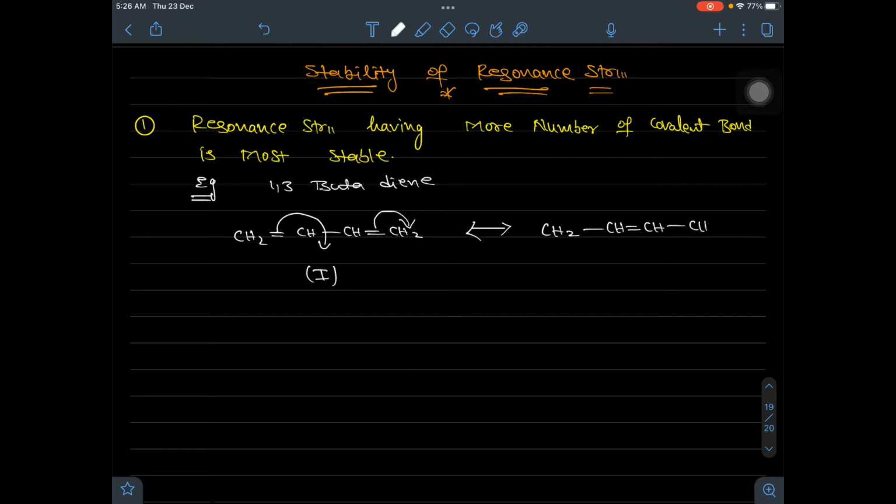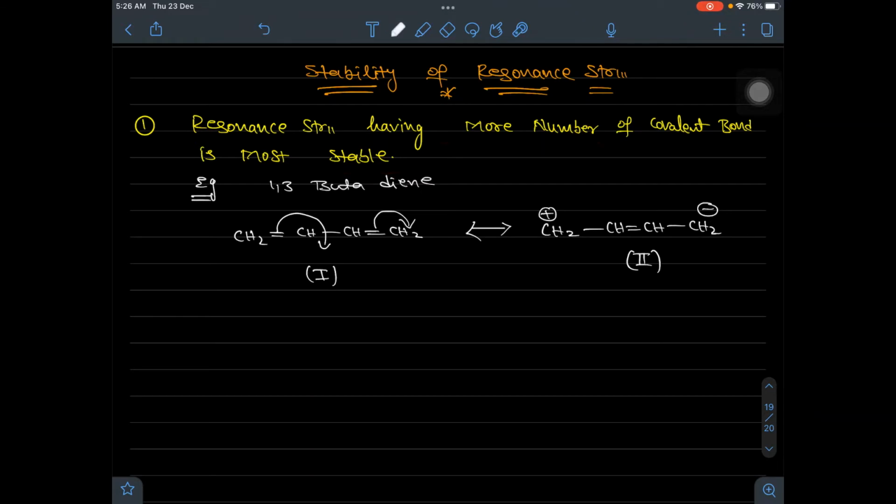If I do the resonance towards the right hand side, I will find another structure: CH2 single bond CH double bond CH, CH2. Here you get a negative charge and here you get a positive charge, because this pi bond shifted here. There is no electron loss for this, but this carbon lost a pi electron, so positive charge is acquired, and this pi electron shifted onto the last carbon, which has one extra pi electron, or non-bonding electrons, so it gets a negative charge. So now this is resonance structure 2. Now among these two structures, which is the most stable we are supposed to find? What is the rule we said? Resonance structure having more number of covalent bonds is most stable.